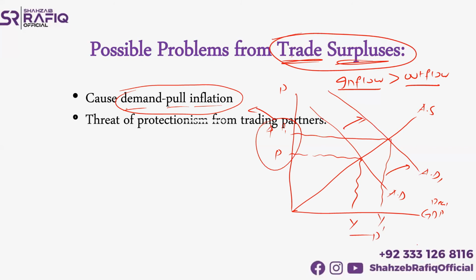Another factor that can create a problem for the economy is that trade surpluses might lead to the threat of protectionism from trade deficit nations. Now, what will happen when you are in surplus? It means your trading partner to whom you are trading will be in deficit, and that partner may threaten protectionism. They will create political pressure and economic pressure in order to avoid that deficit that is being created just because of your surplus. So you can have this threat of protectionism from your trading partner.